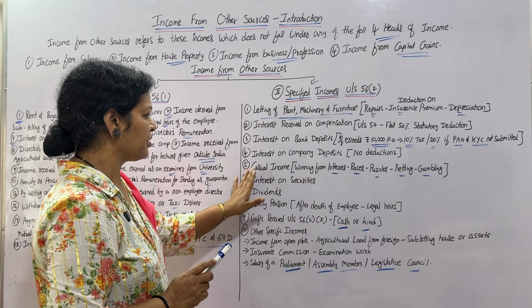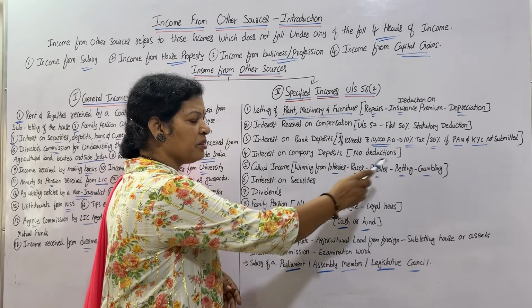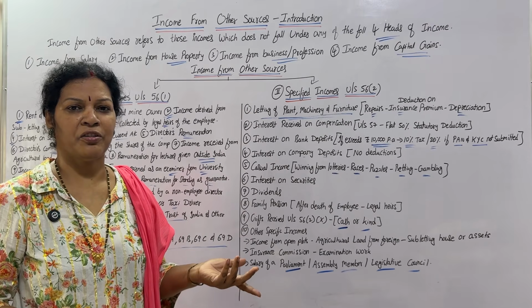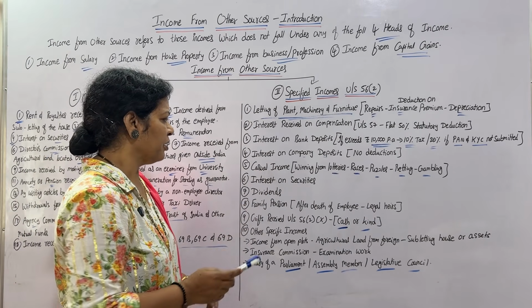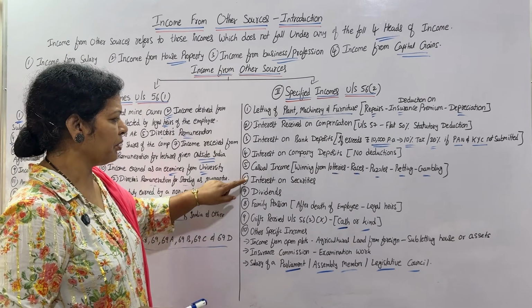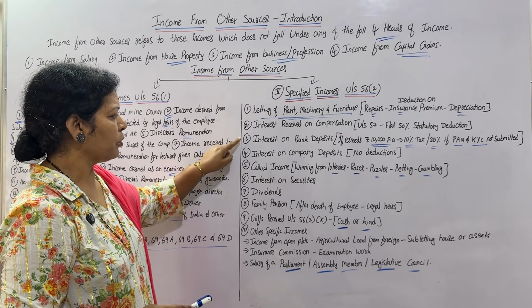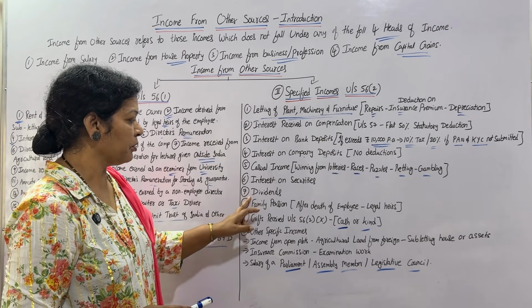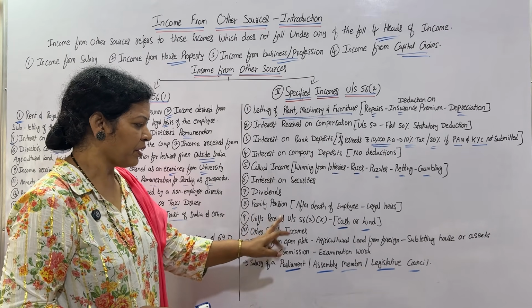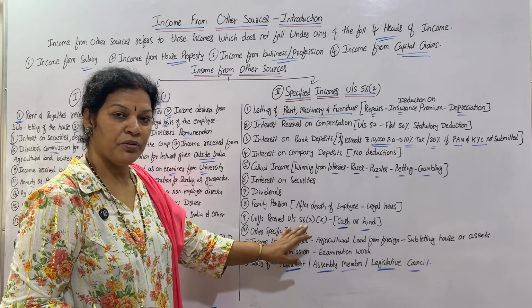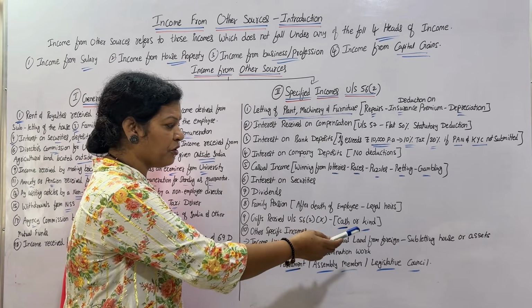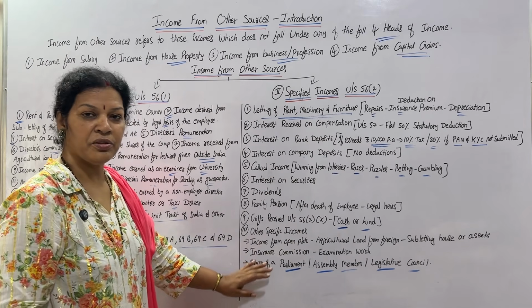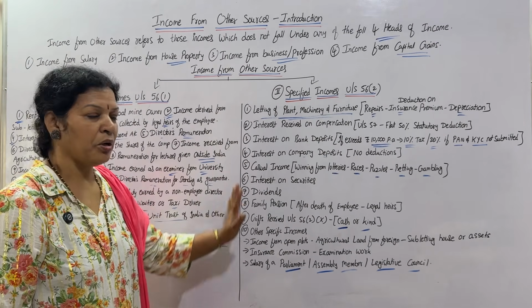3 points are over. Next, casual income. Casual income means winning from any kind of lotteries, puzzles, that is casual income. Interest on securities. If you want, you can write this point here. So total 4 interests come. Interest on securities, dividends, family pension, gifts received under section 56 subsection 2, whether cash or kind, other specific incomes. This you have to remember.